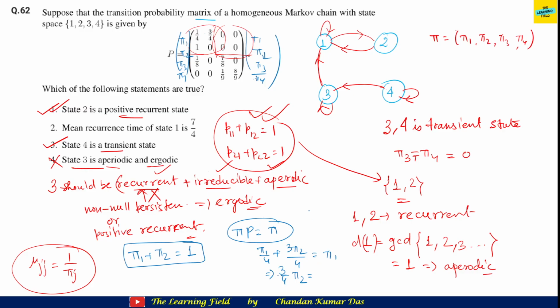So you can just calculate one thing. I just write here that pi 1 value is 4 by 7 and pi 2 value is 3 by 7. I had forgotten, I have just calculated here. So you can check this, okay? 4 by 7 and 3 by 7. And what is then mu 1 1? Mu 1 1 value is 1 by pi 1, which means 7 by 4. And mu 2 2, if the question asks mean recurrence time for state 2, then it should be 7 upon 3. So mean recurrence time is 7 upon 4. This is correct. Fine for pi 1. So options 1, 2, 3 are correct options, 4 is the incorrect option.